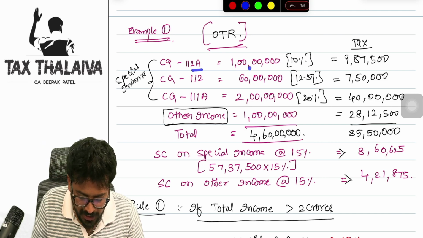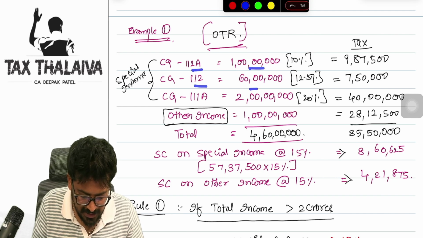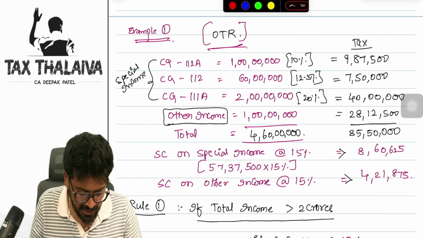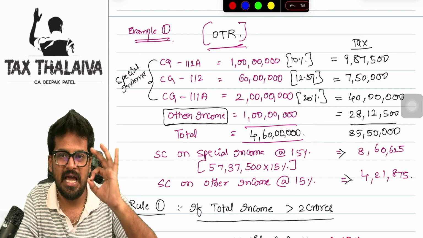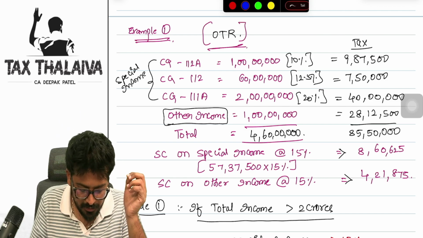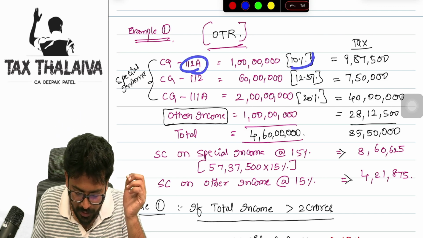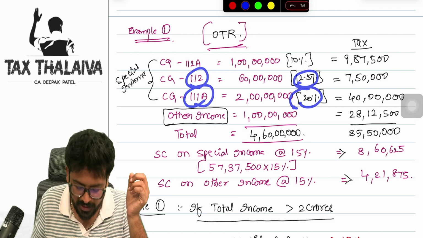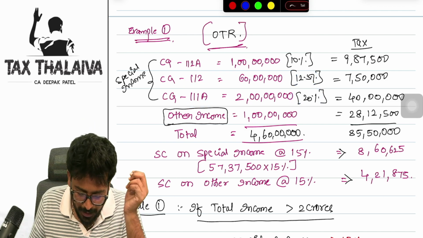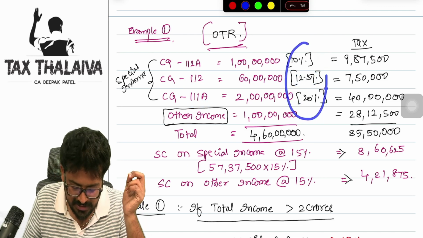Now, 112A income is 1 crore, 112 is 60 lakhs, 111A income is 2 crores, and other income is 1 crore. The total income is 4 crore 60 lakh rupees. And say for example, 112A tax rate is 10%, 112 it is 12.5%, 111A it is 20%. You maybe don't break your head on this tax rate.